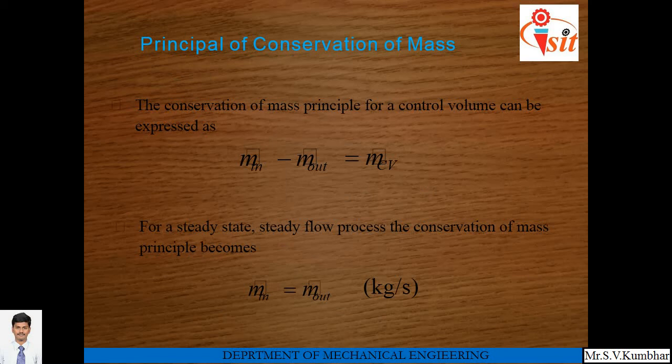The conservation of mass principle for a control volume can be expressed as m in, that is total mass entering the control volume, minus m out, that is total mass leaving the control volume, which is equal to m CV, that is the change in total mass of the control volume. For a steady state, steady flow process, the conservation of mass principle becomes m in is equal to m out, that is total mass entering the system is equal to total mass leaving the system in kg per second.